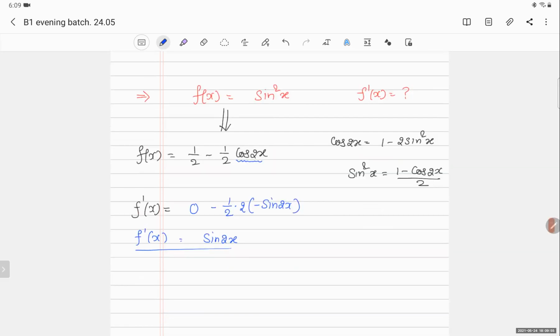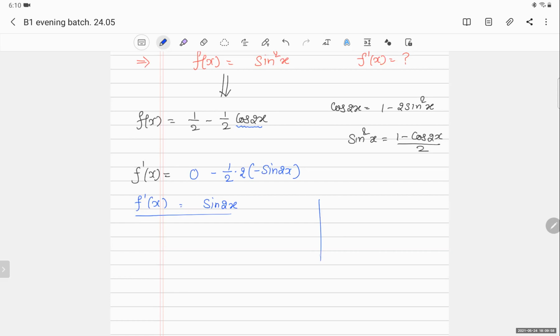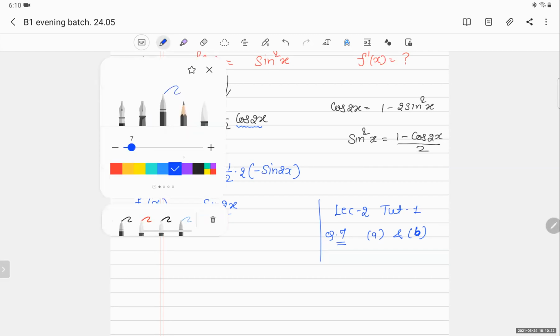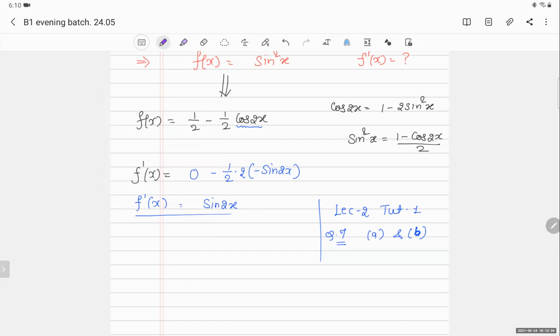As you will see in your lecture 2 tutorial 1, in tutorial 1, question 7, in question 7, A and B parts, you can solve it by this method. When things are in exponent, we can convert that exponent in terms of compound angle, and after that you can solve it. No issue.